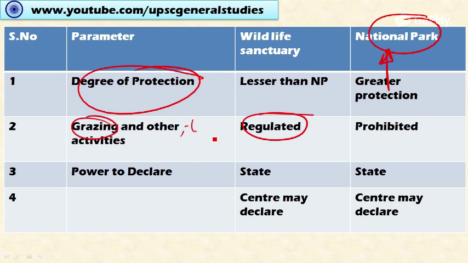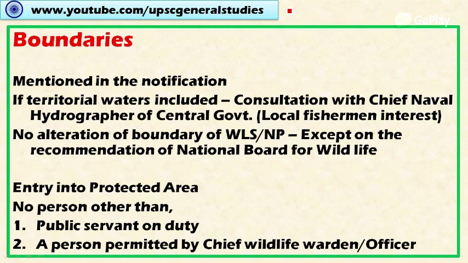The power to declare an area as national park or wildlife sanctuary rests with both center and state government, majorly with the state government in both cases. For a particular species of animal or plant, the area can be declared as a wildlife sanctuary for conservation of that particular species. But this is not the case with national parks. National park is for the entire forest ecosystem, not for a particular species. So these are the major differences between the wildlife sanctuary and national parks. And the boundaries are mentioned in the notification of the state government itself, before designating an area.